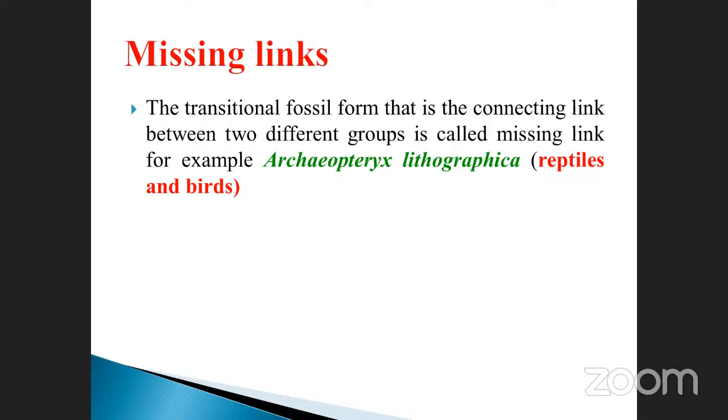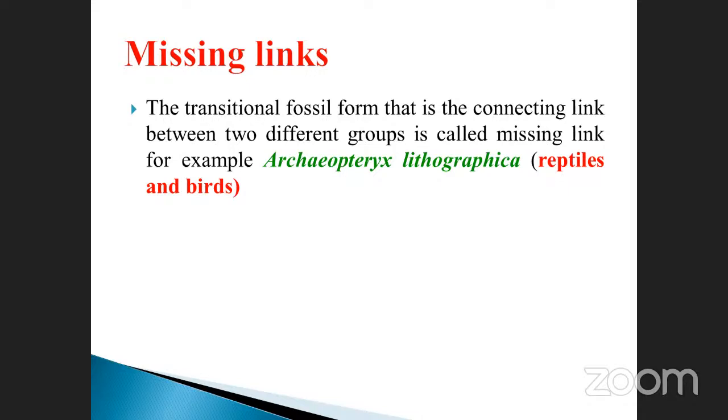Flying fish is present. So these all come under the heading known as missing links. A transitional fossil form that is a connecting link between two different groups is called a missing link. For example, Archaeopteryx lithographica is a connection between the reptile and birds.